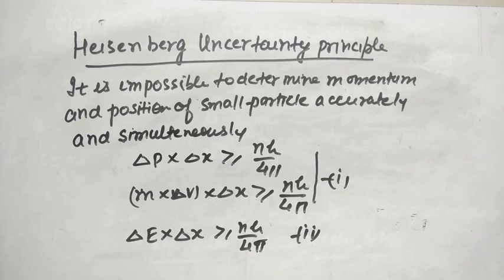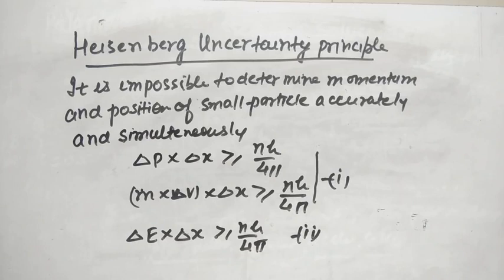So Heisenberg explained that if a particle like an electron is moving, we can only explain its position, we cannot explain its momentum. If a particle is stopped, we can explain its momentum, we cannot explain its position. Clear? This means both things cannot be explained simultaneously and accurately.